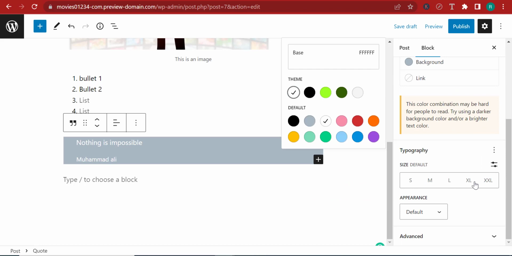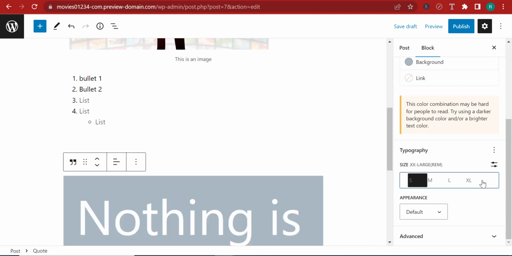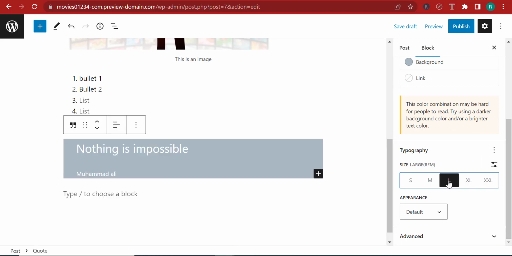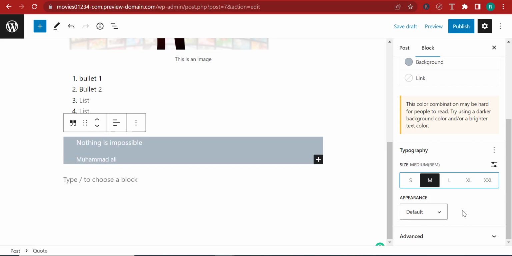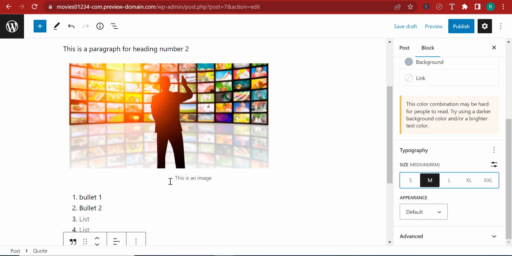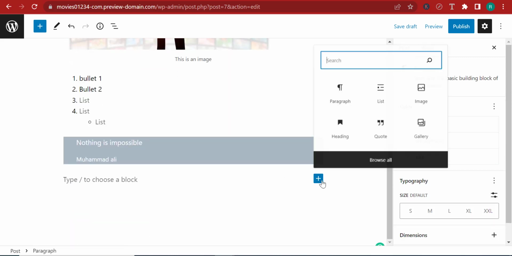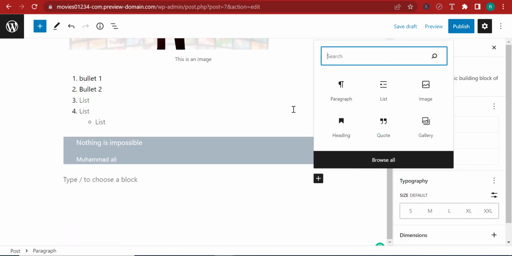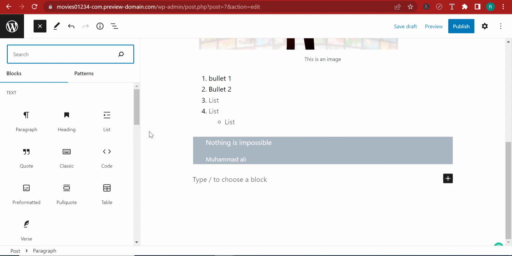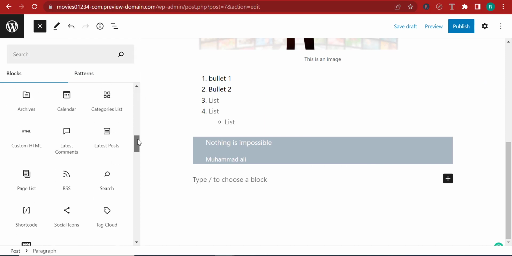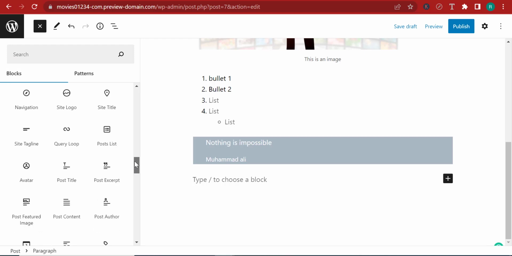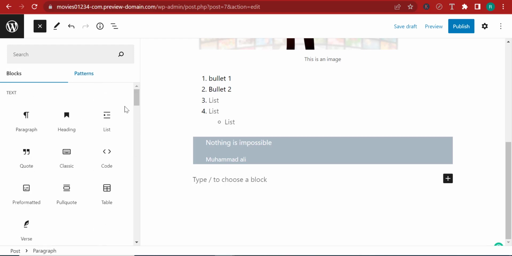You can even change the size of the text. You can make it XX large. You can make it large. You can make it XL. You can make it M, right? So there's a lot of stuff going on in here. And so Gutenberg is really great, gives you access to a lot of blocks. Over here, if you click plus from here, you'll only be able to see 6 blocks, but you can actually click on browse all and you'll be taken over here where you can access all the blocks that exist. There's just a lot of blocks over here. It's just unlimited.